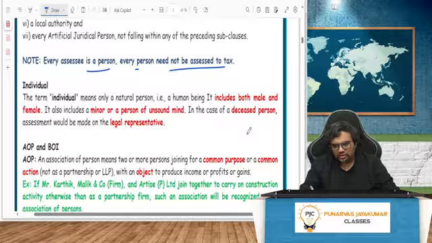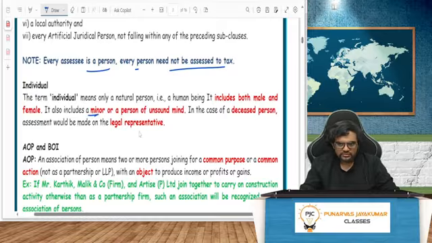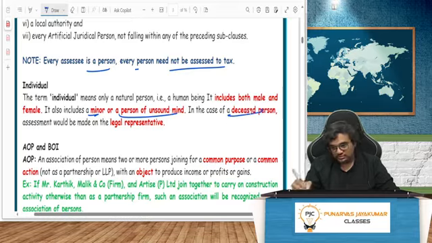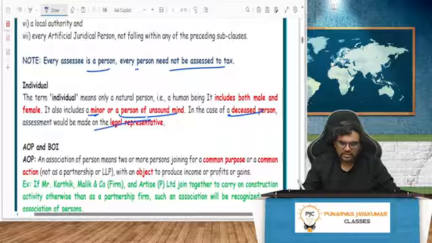Will individual include a child? Yes, minor. Will individual include a mental guy? Yes, person of unsound mind. They'll all be represented by somebody else. Will SSE include a deceased person? Yes. SSE assessment would be made on what? On a legal representative.